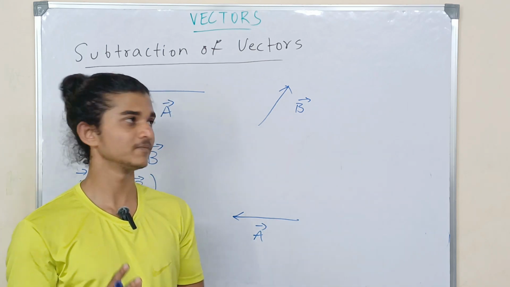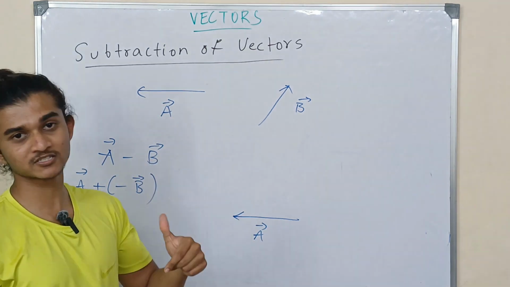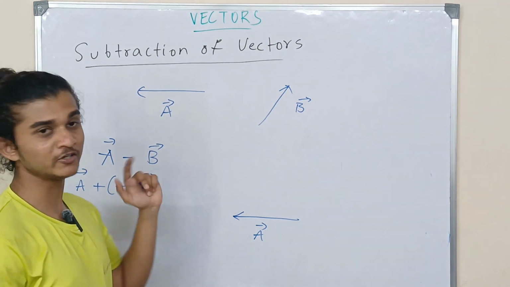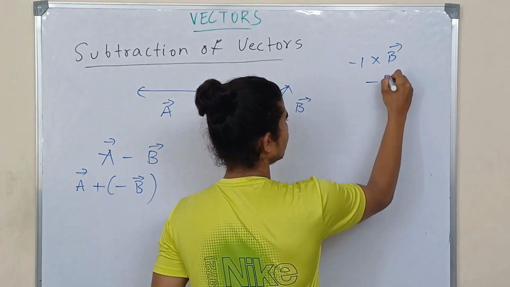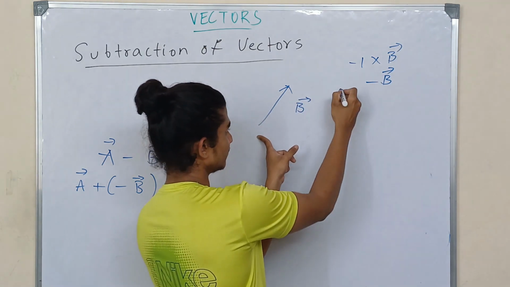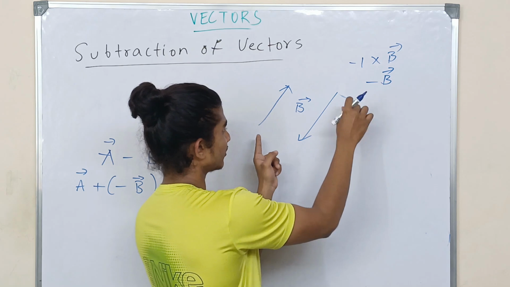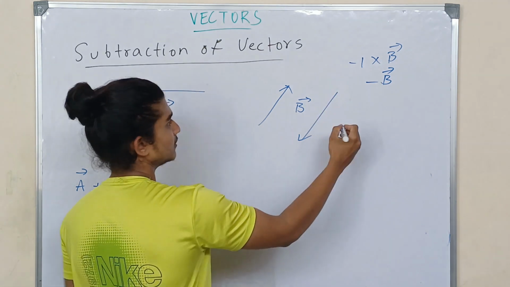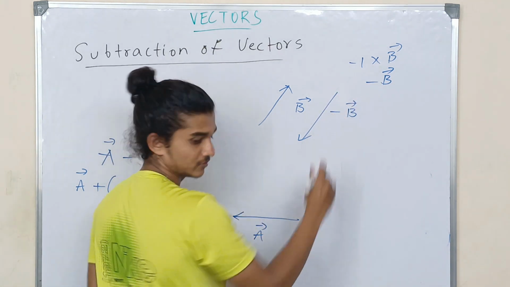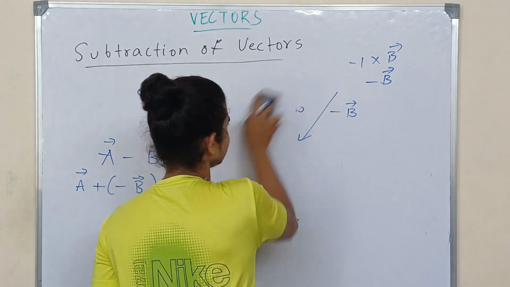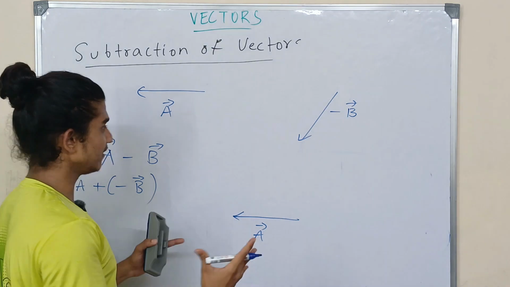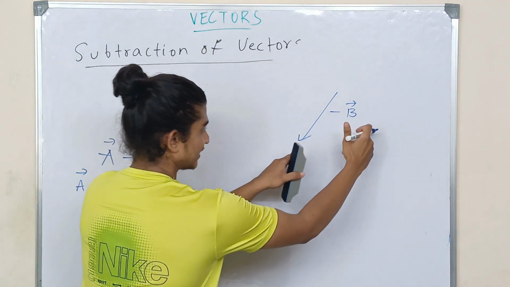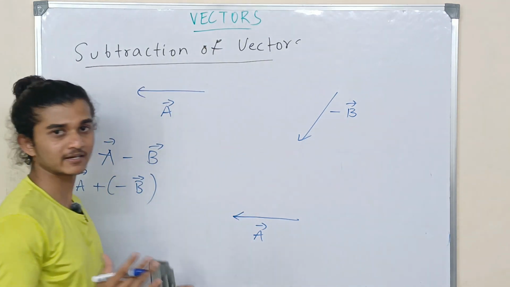As I told you before, if you multiply a vector with a negative number, the direction reverses, whereas the magnitude changes accordingly. Since you have minus 1 into B, which is nothing but minus B, I have to reverse this vector without altering the length. So this is my minus B. I'm going to erase the remaining stuff. Then I'm going to add vector minus B to vector A using the triangular law of vector addition.